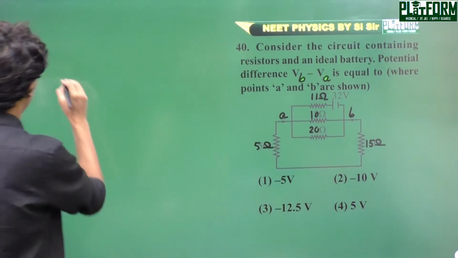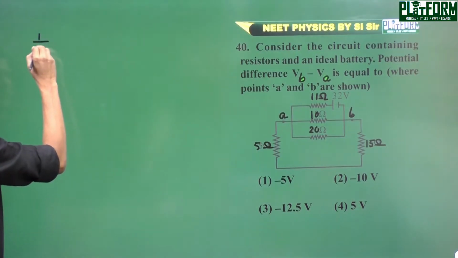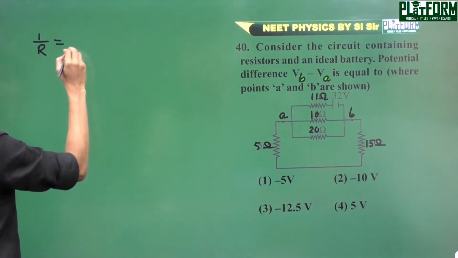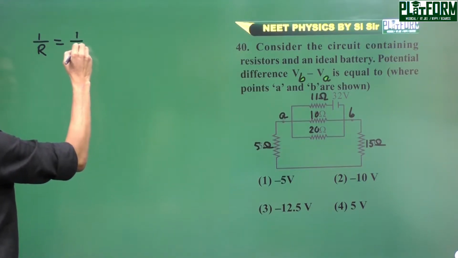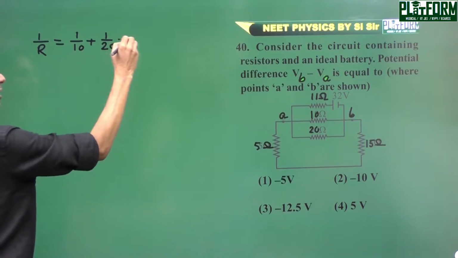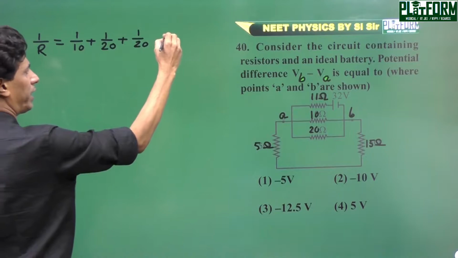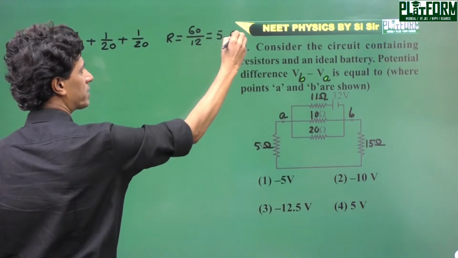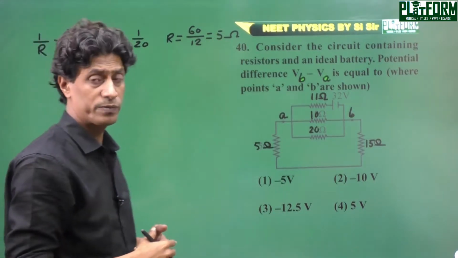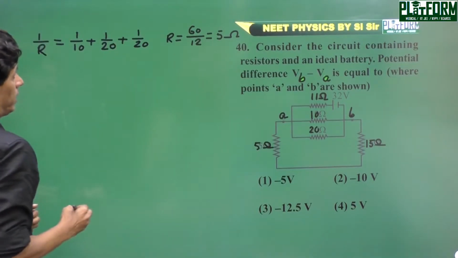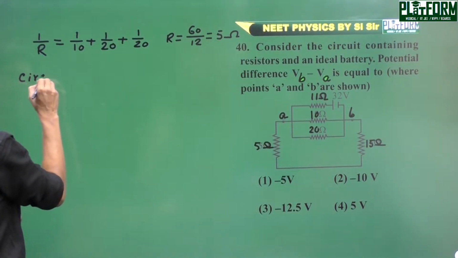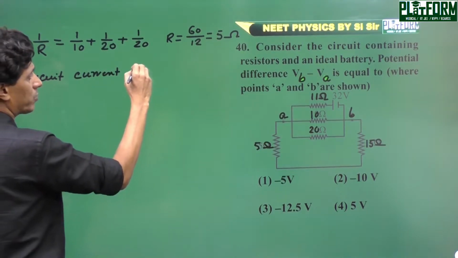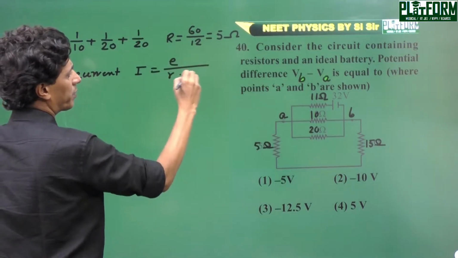are in parallel combination. So the equivalent resistance R is given by 1 by R equals 1 by 10 plus 1 by 20 plus 1 by 20, and finally R is 60 by 12. The equivalent external resistance of the circuit is 5 ohm, and the circuit current I equals E by R plus r.